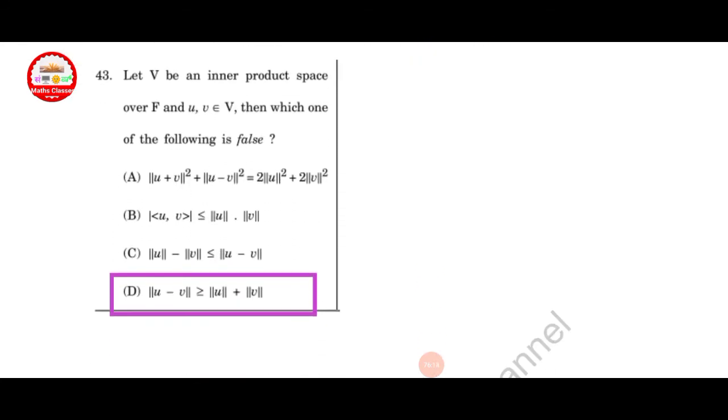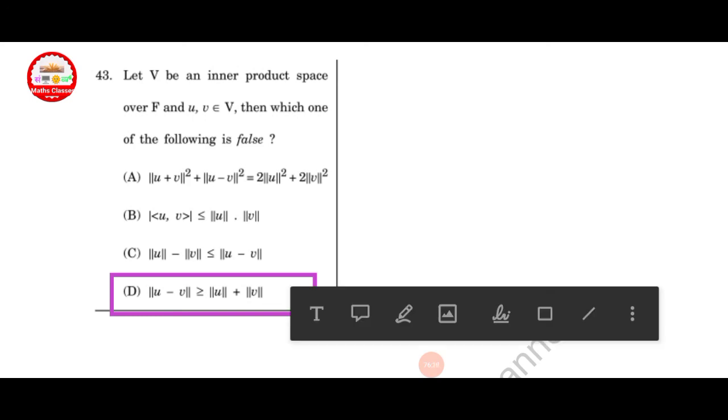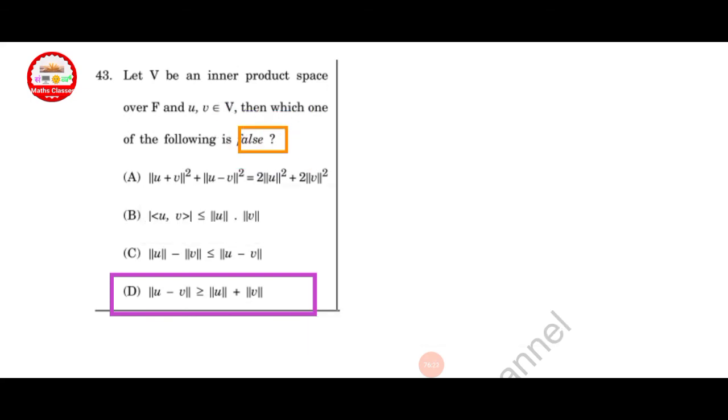Let V be an inner product space over F and u, v belong to V. Then which of the following statements is false? Here options A, B, C are correct. Option D is not correct. So option D is the answer here.